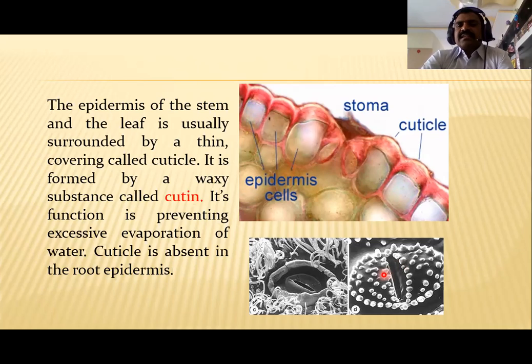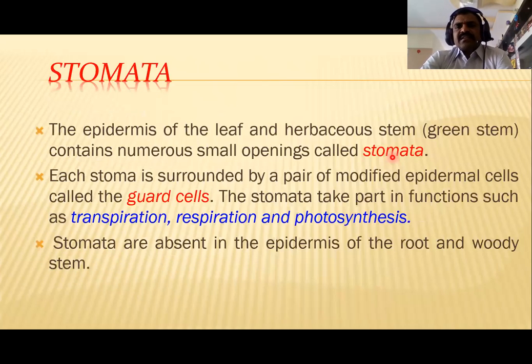Then, how is the cuticle present on different plants, whether they are grown in tropical and subtropical regions or temperate regions? If a thick cuticle is present, the plants are related to tropical or subtropical regions. If the cuticle is a very thin, minute layer, we observe that it is grown in temperate regions. If the cuticle is present on both the upper and lower surface of the leaf, the plant belongs to hydrophytic or aquatic plants. This is the main recognizing feature.